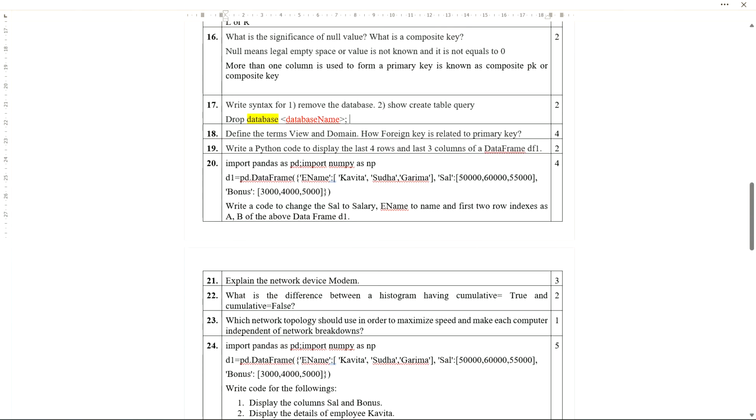Define the term view and domain. How is a foreign key related to a primary key? View and domain I am not discussing here. These are very common, and the answer is also available on the internet and in the book, Sumita Arora's book. It's very simple.